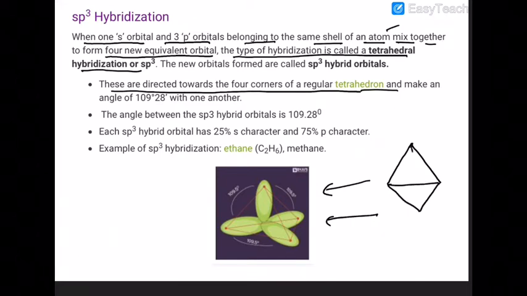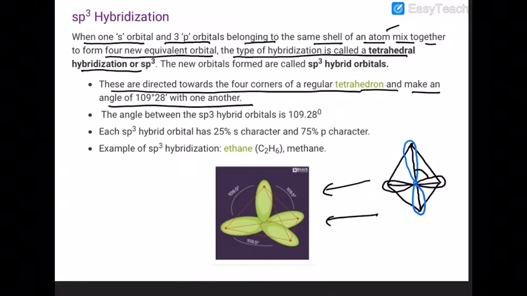Sure about that or not? So this is the first lobe, this is the second lobe, this is the third lobe, and that is the fourth lobe. So four lobes are directed along the four corners of the tetrahedron, and all lobes make an angle of 109 degree to each other.